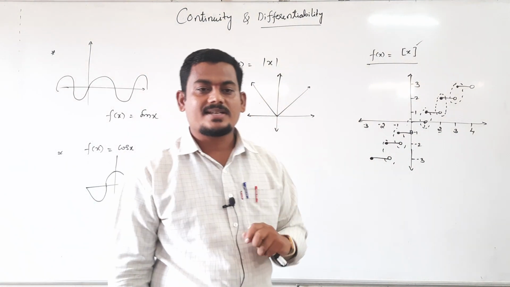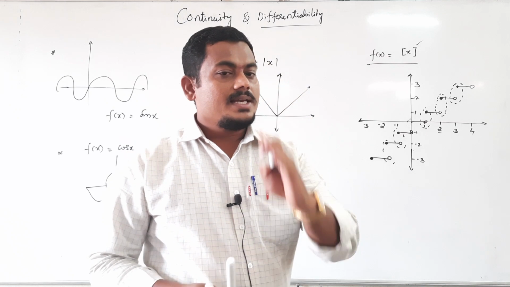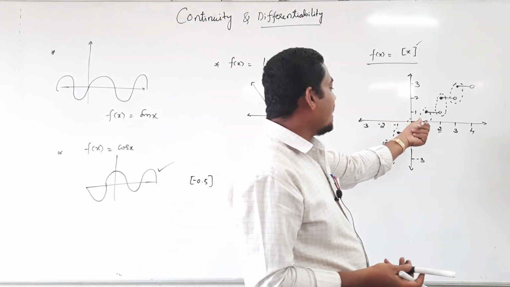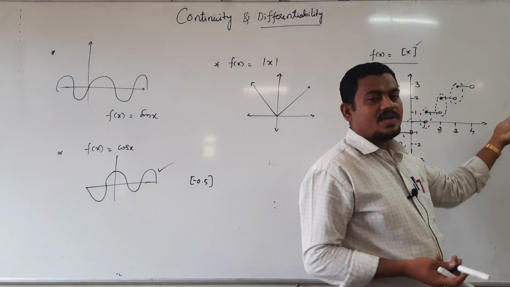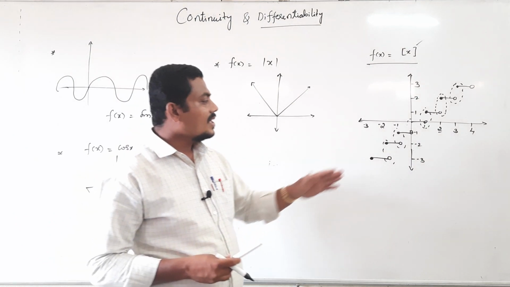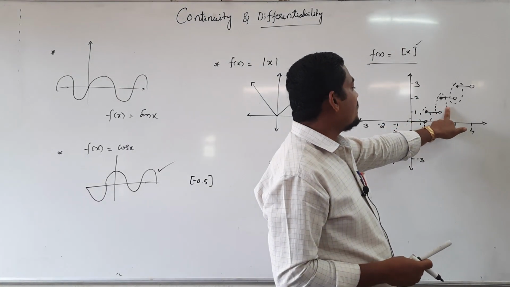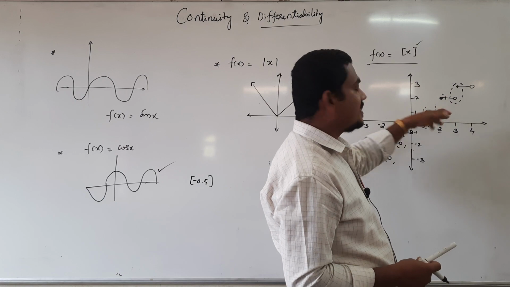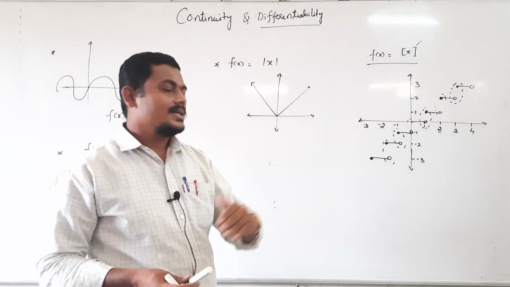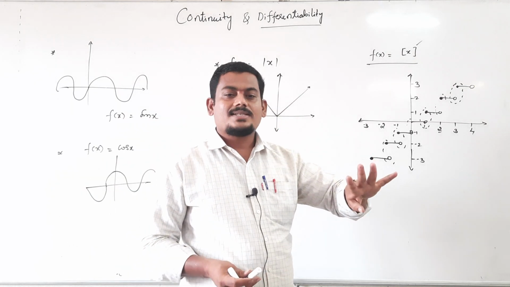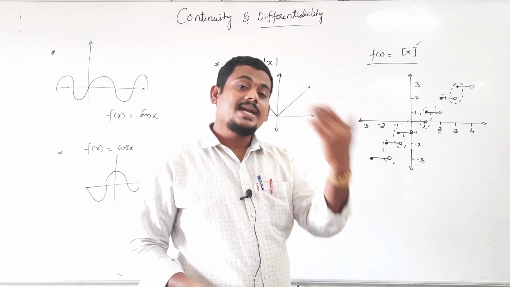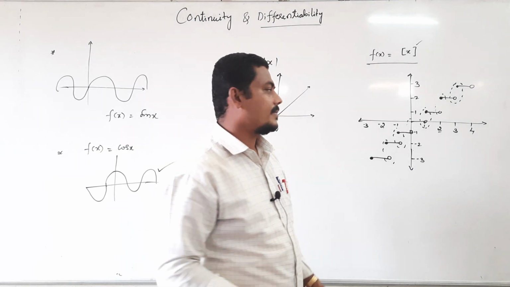Is this function continuous? Is there a gap? Yes, there is a gap at 1, 2, 3, 4, 5 and so on. Similarly, minus 1, minus 2, minus 3, minus 4 and so on. This means this function is not continuous. If there is no gap in between the curve, then only it is continuous. If there is a gap, then it is discontinuous. Not continuous and discontinuous, both are one and the same, right?